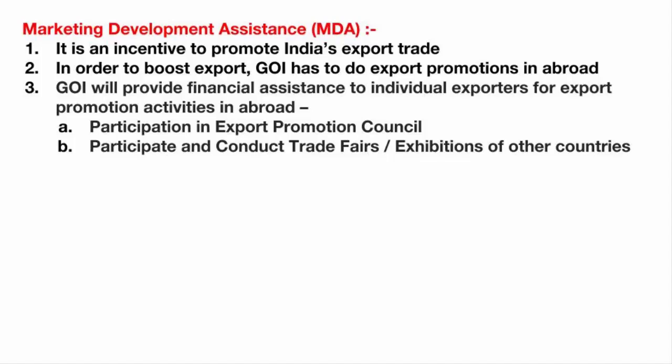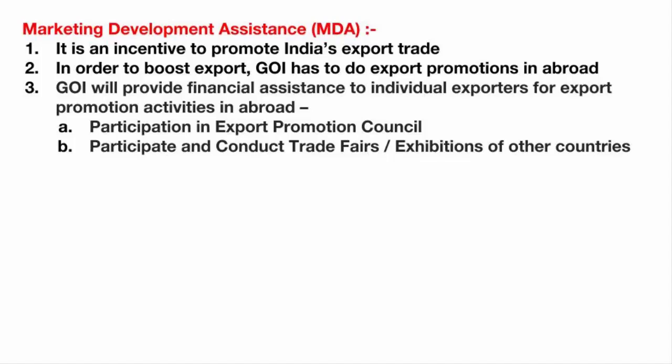If I were to give you an example, let's say you have a certain product that you want to export. In order to get the word out about your product, you need to host an exhibition, a small fair, so that people will come and try your products. The entire expenditure of it, you have to bear. Now, the government of India is saying that we are going to give you some financial assistance, so that it's not a big burden on you.